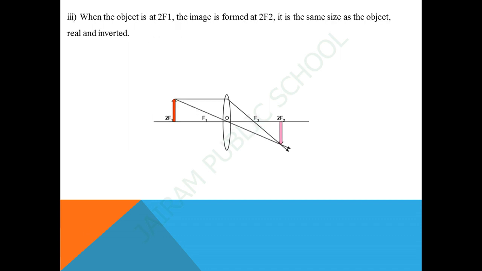When the position of the object is at 2f1, the position of the image is at 2f2, and the relative size of the image is the same size. The nature of the image is real and inverted.